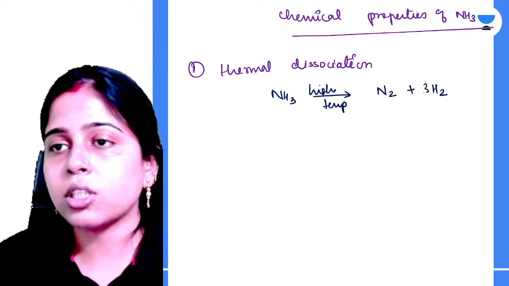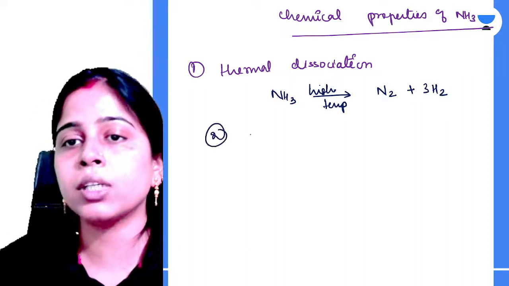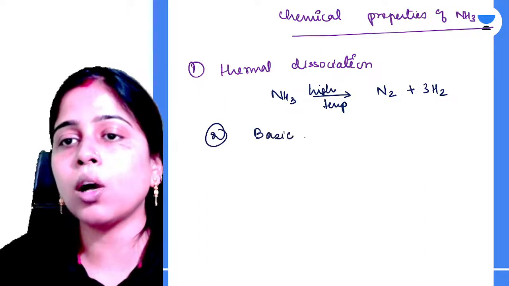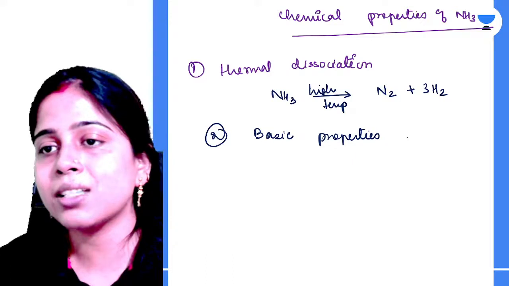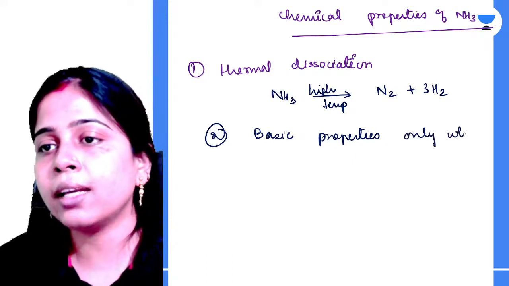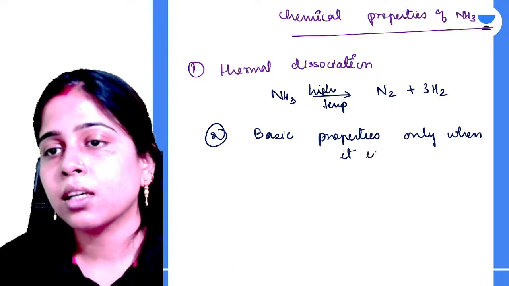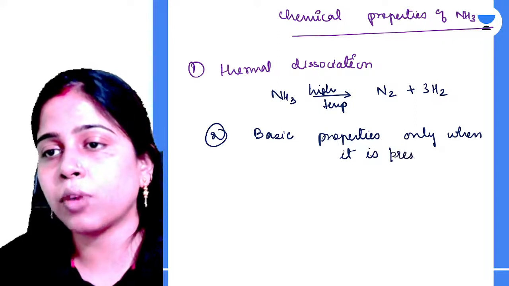Clear? So this is the first chemical property of ammonia. Then it shows all the basic properties, but only when it is present in aqueous form.